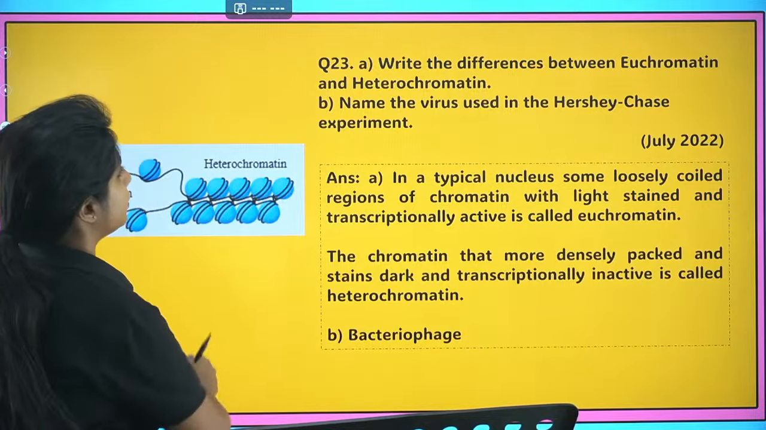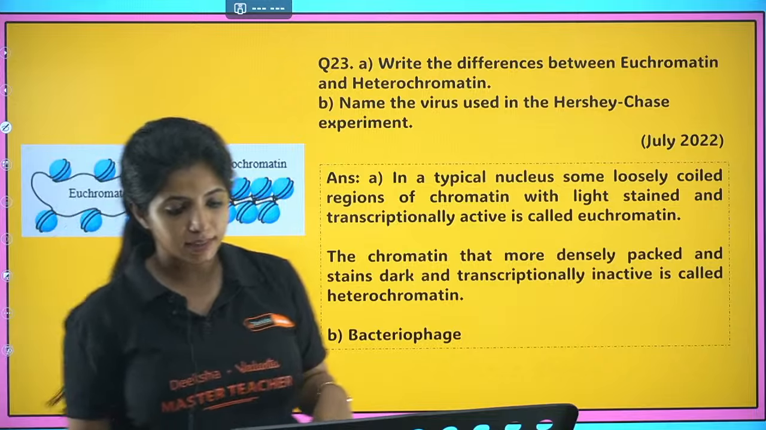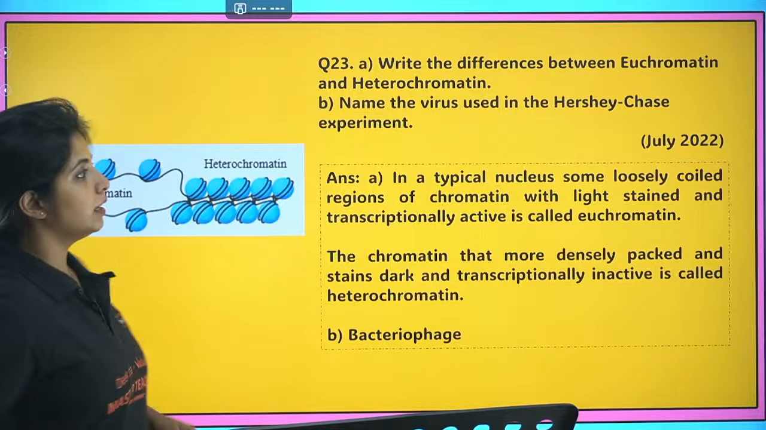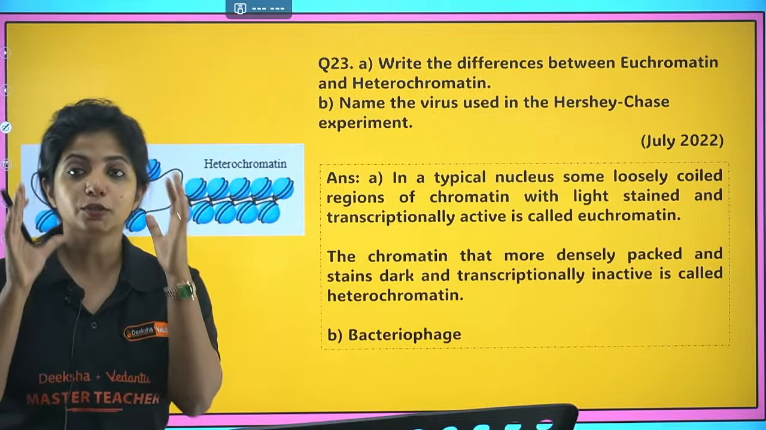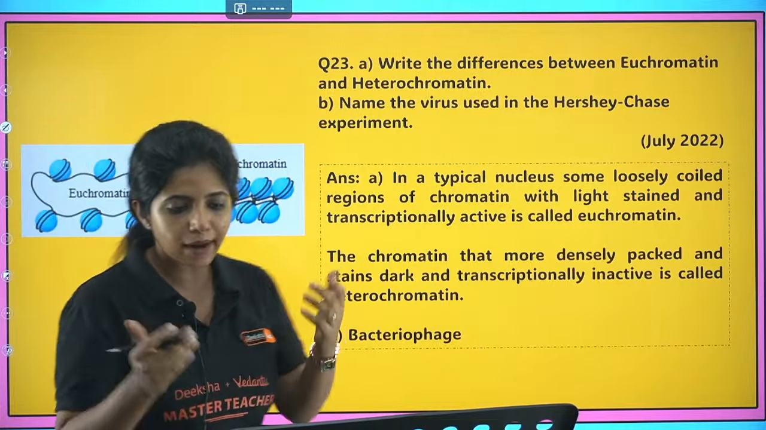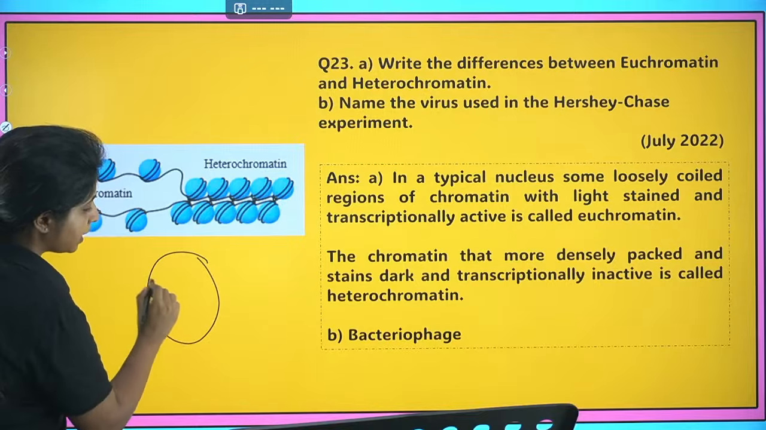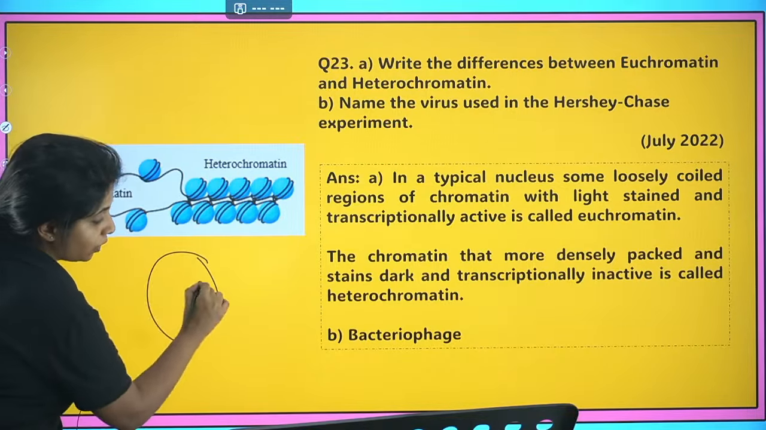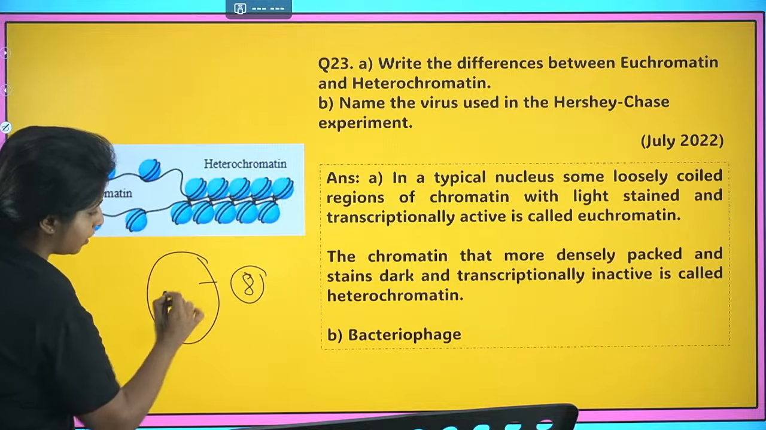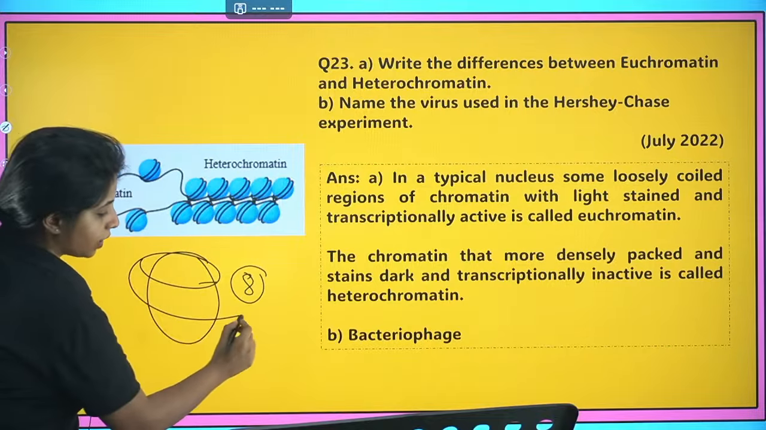Okay, so we are here. Write the differences between euchromatin and heterochromatin. That is the next question that we have. So what is the difference between euchromatin and heterochromatin? DNA is compacted to form a chromatin structure. What is chromatin? Over here you have a nucleosome, which is made up of histone. How many histone proteins? 8 histone proteins come together, and around it wraps our DNA. How many times? Twice.